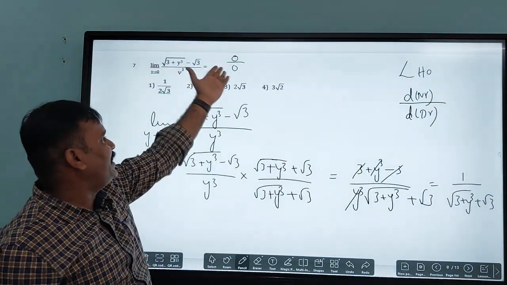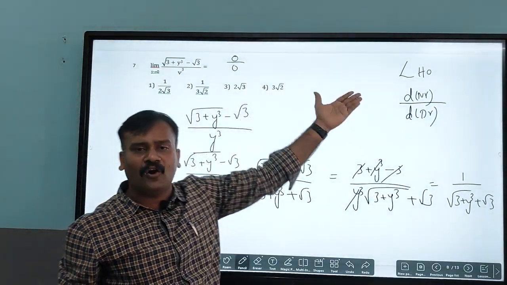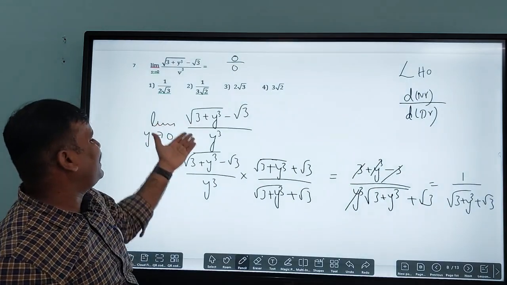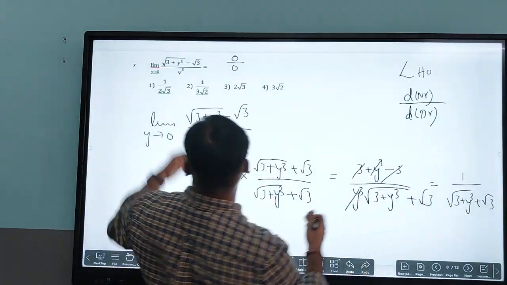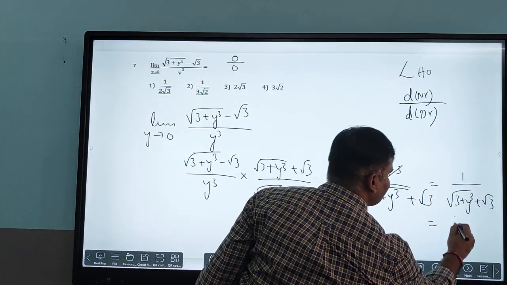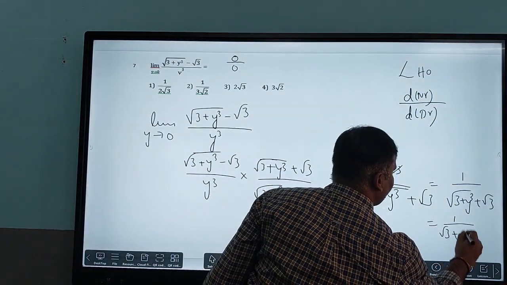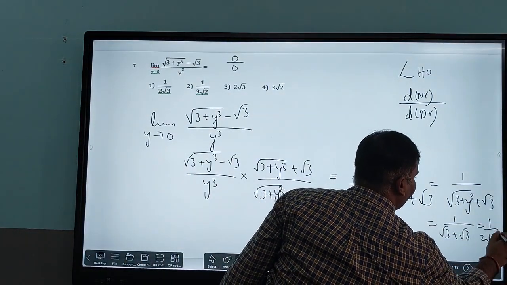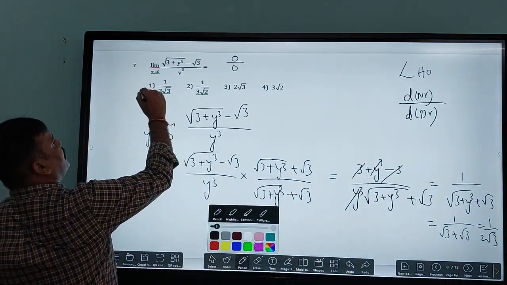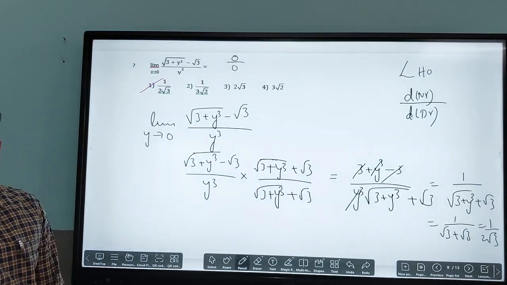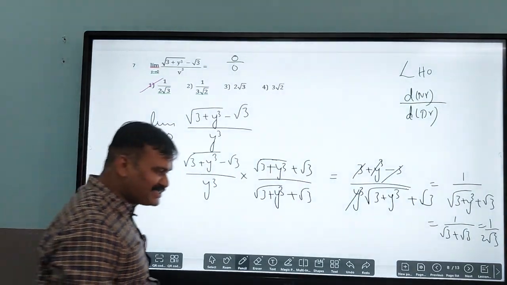That's why we need to find those values by using the L'Hospital rule or by rationalizing the numerator. So when I apply the limit value y tends to 0, finally I'll get 1 divided by root 3 plus root 3, that is 1 by 2 root 3. So the first one is the correct option here. Next, move to the next question here.